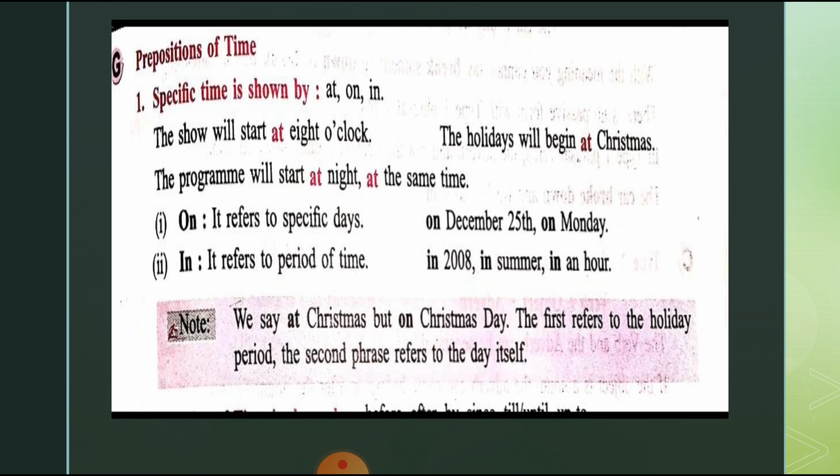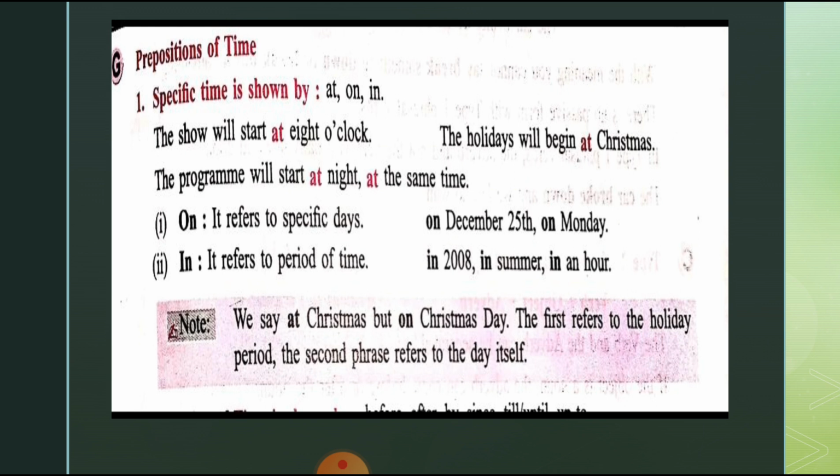Now we'll see on. It refers to a specific day. On is used when we talk about a specific day or date: on December 25th, on Monday. Next is in. In refers to a period of time: in 2008, in summer, in an hour. In is used to refer to a period of time. Which period of time are we talking about? In summer, in an hour, in 2008.